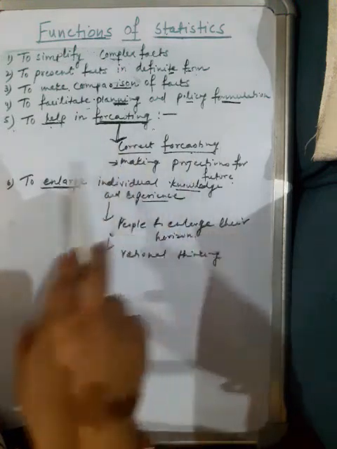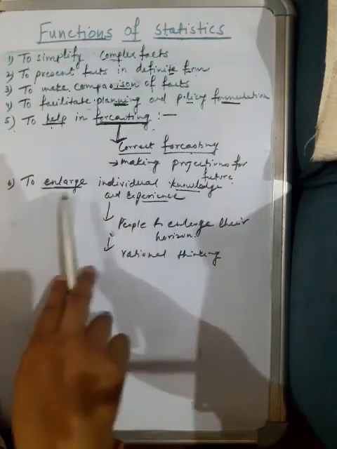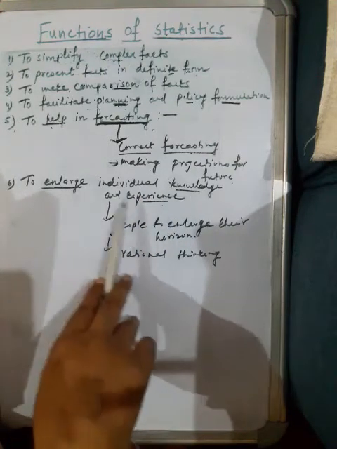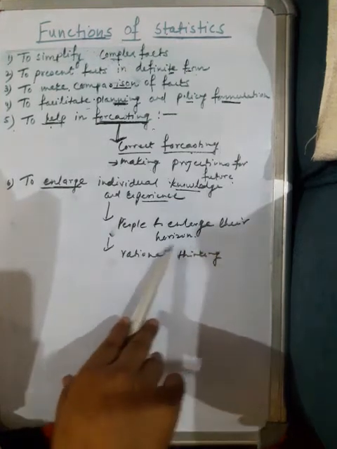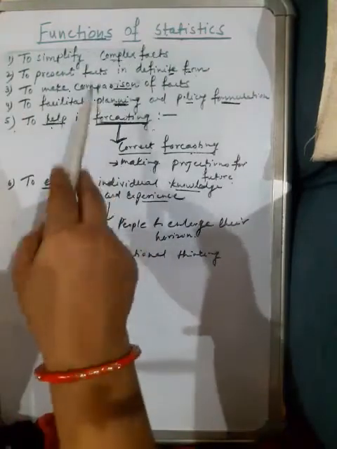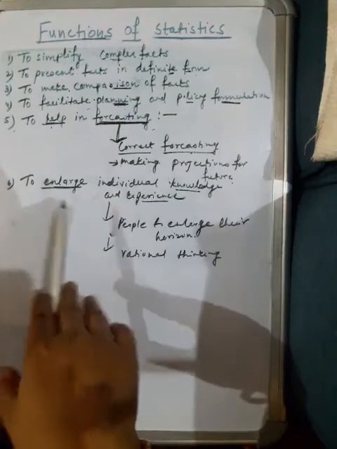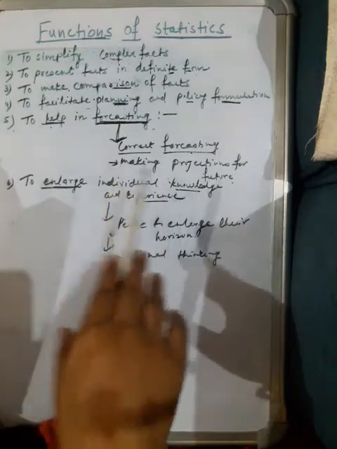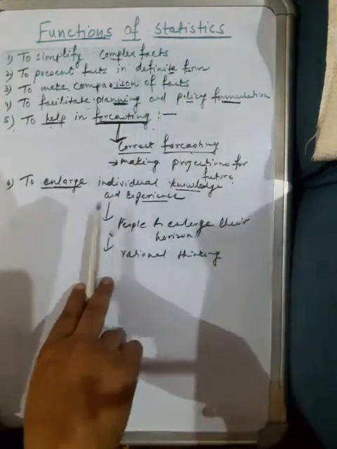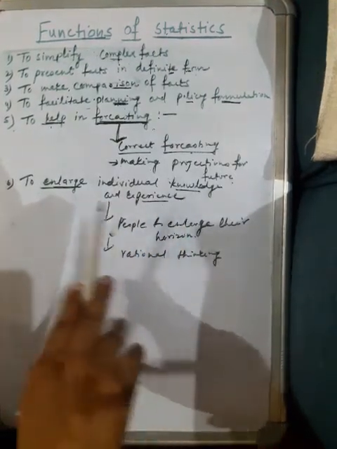production and manufacturing. Next is to enlarge individual knowledge and experience. Of course, with the help of statistics, people can enlarge their horizon. Statistics helps in rational thinking and reasoning, and is helpful in propounding new theories and concepts. There are lots of theories in statistics, and during the study of statistics, they understand various theories and concepts related to statistics, and that will help them in enlarging their knowledge and rational thinking.